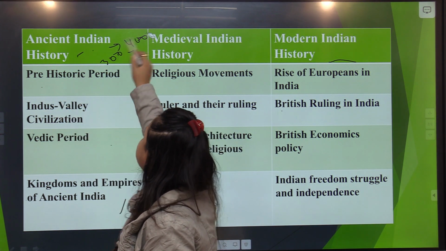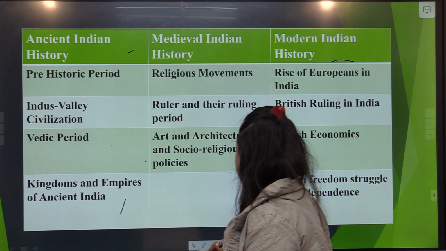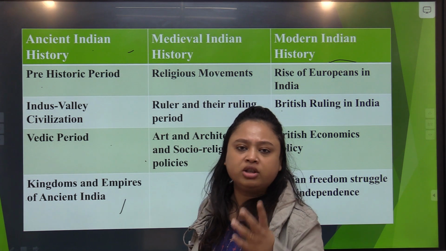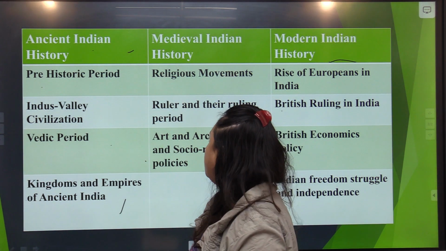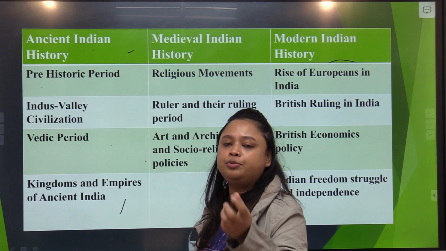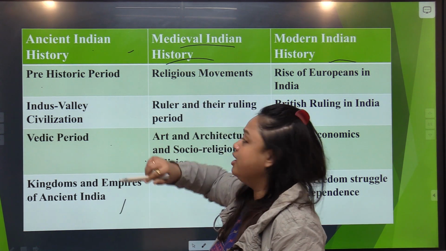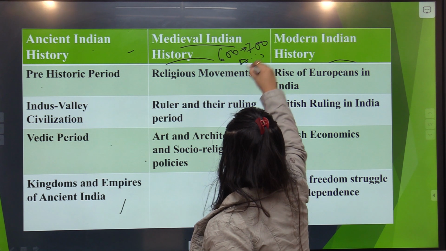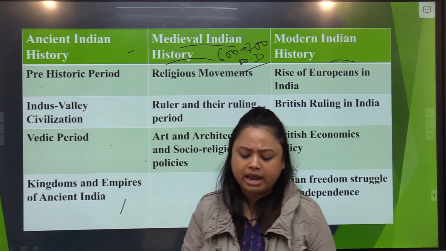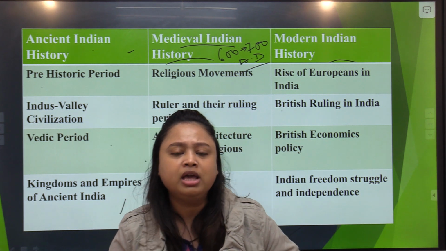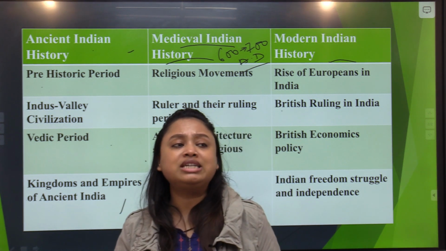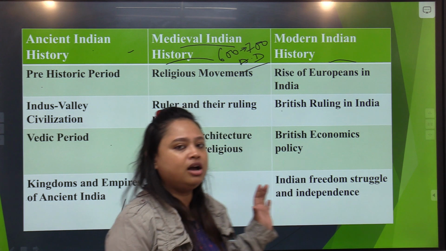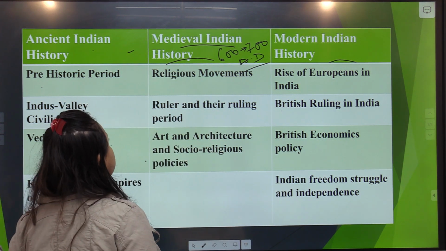First of all, when your medieval Indian history starts, the first thing is the day in the world when the Islam religion was born, or the rise of Islam religion happened in the world. That was the time period. Basically we count it as medieval Indian history. So by the time 600 to 700 AD, that is the time period when Islam religion was first born in the Arab country, by Prophet Muhammad, and gradually the Islamic rulers of Arab started moving or marching forward towards our country.